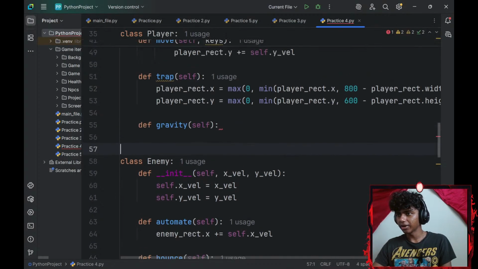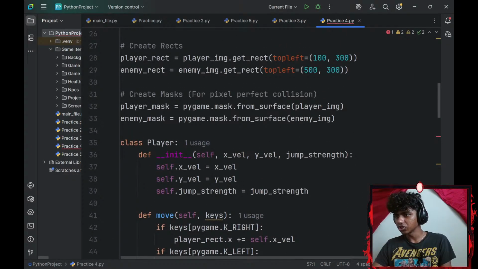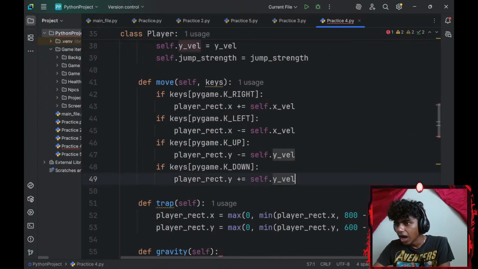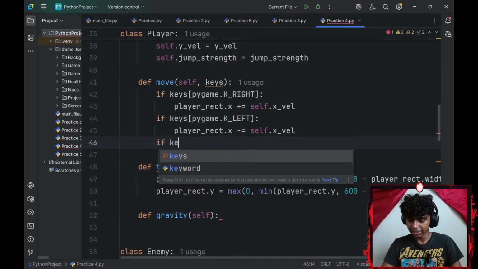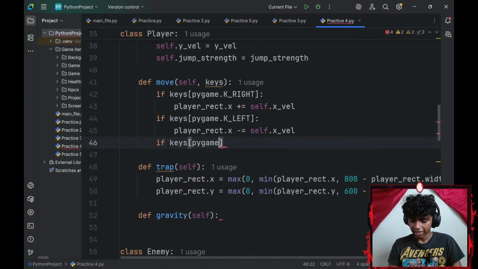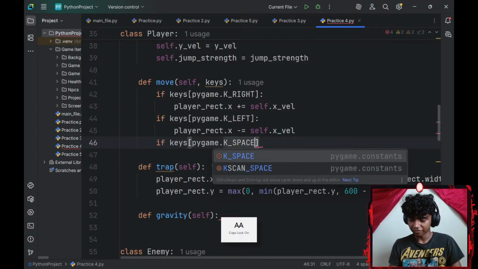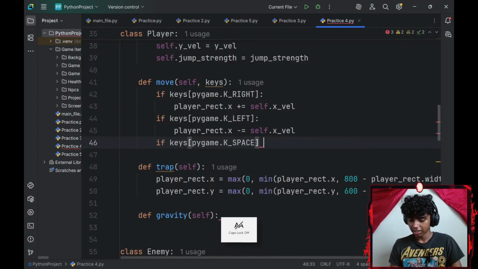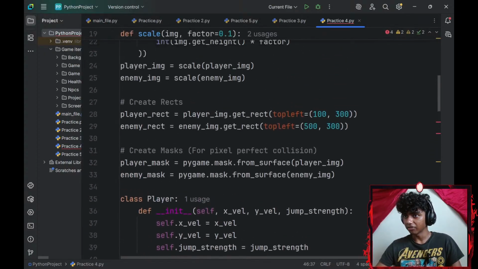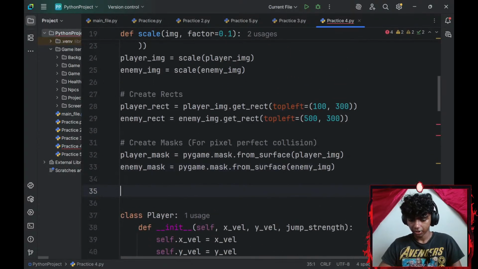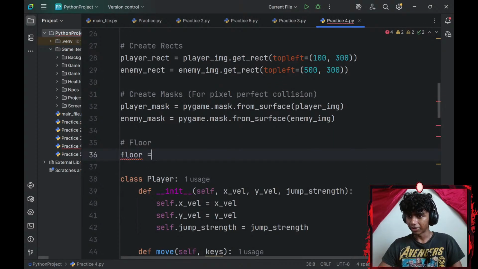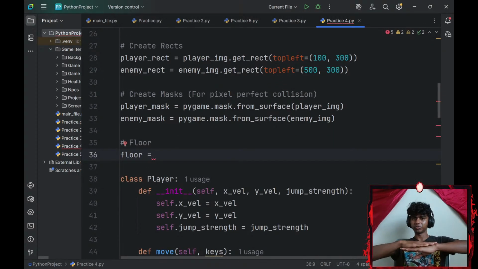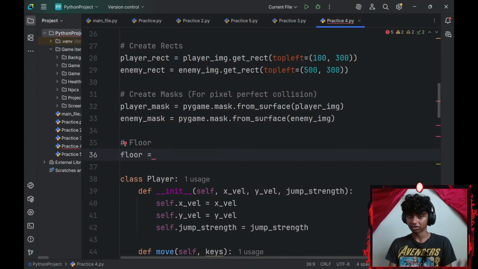Alright, got it. This is where I use my y-axis velocity. So my y-axis velocity is there. I wouldn't need the two of these. Now I'll go with if my keys at index of pygame.K_SPACE, if my space bar is clicked, and I need to create a floor variable as well. Floor is basically where my player is going to be standing, because he doesn't want to stay at the end of the screen. I could do that, but I'm used to creating a floor variable.